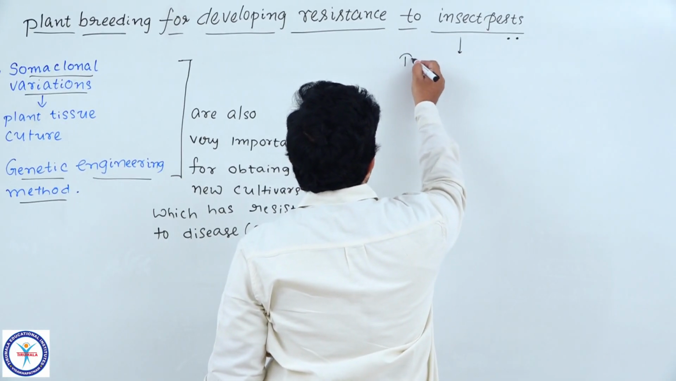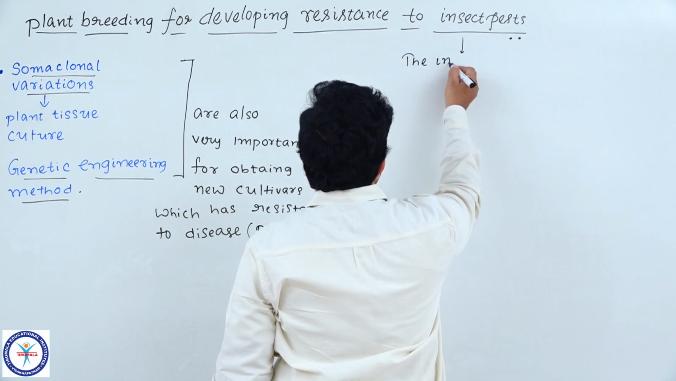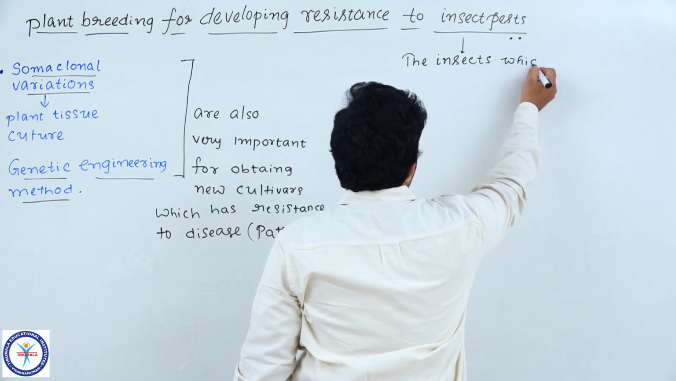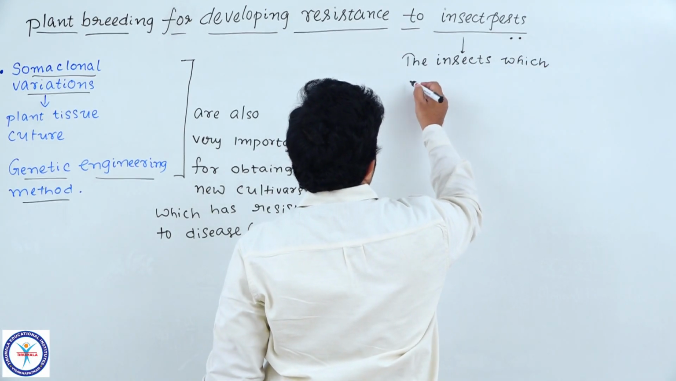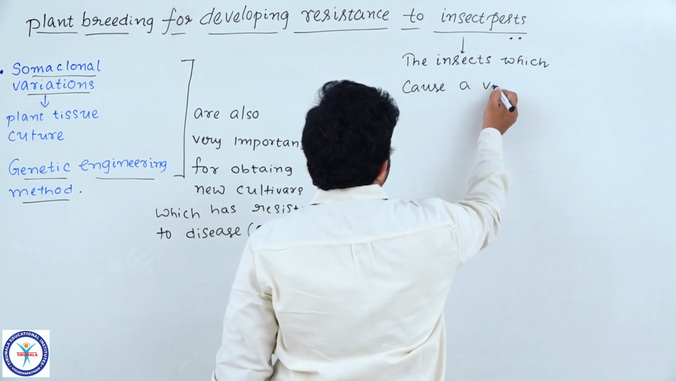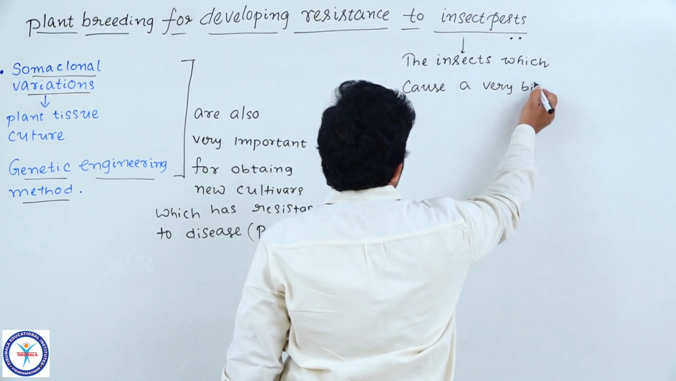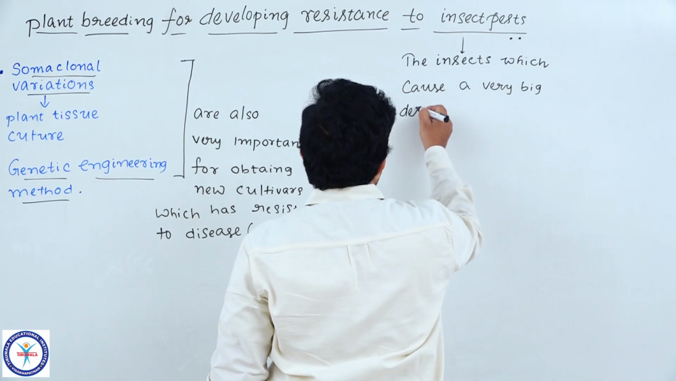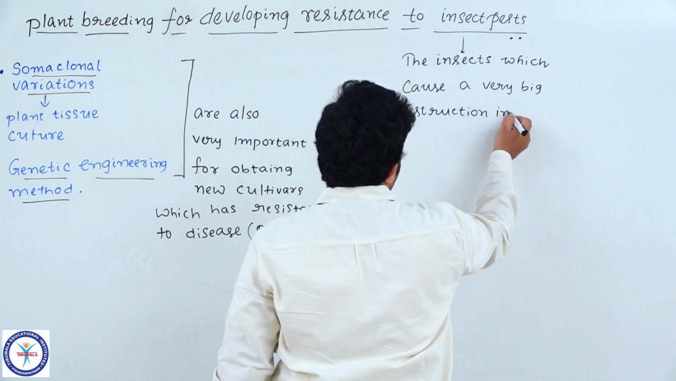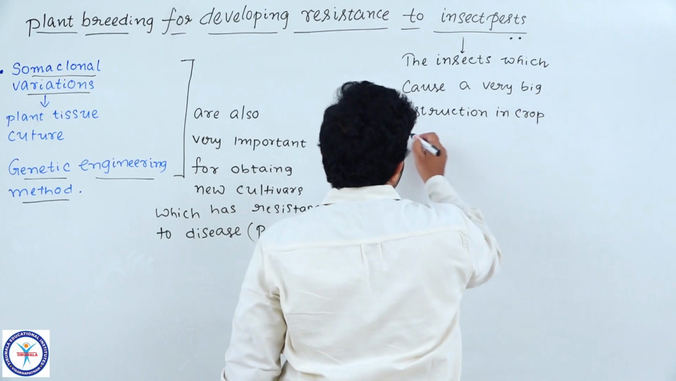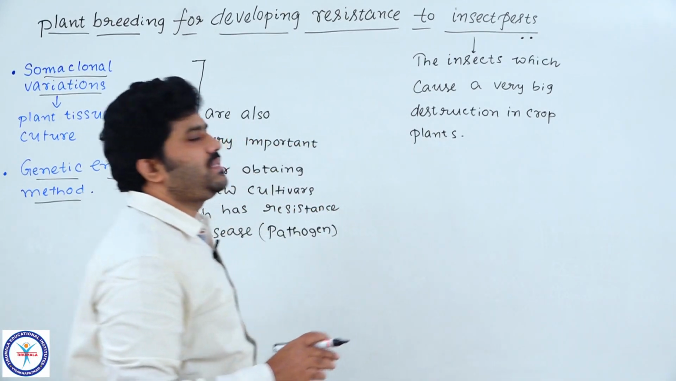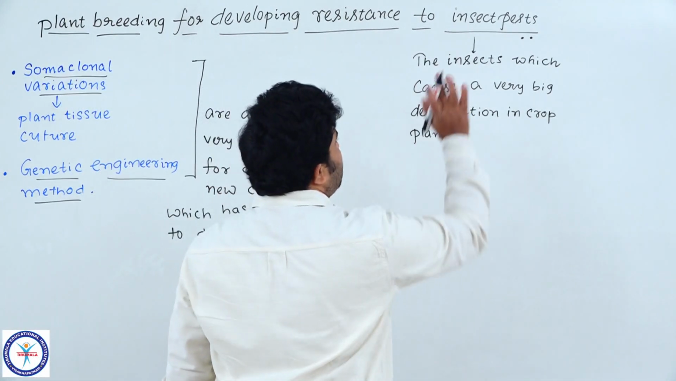The insects which cause a very big destruction in crop plants, okay, they cause very big destruction in the crop plants, understood? Those are called insect pests.